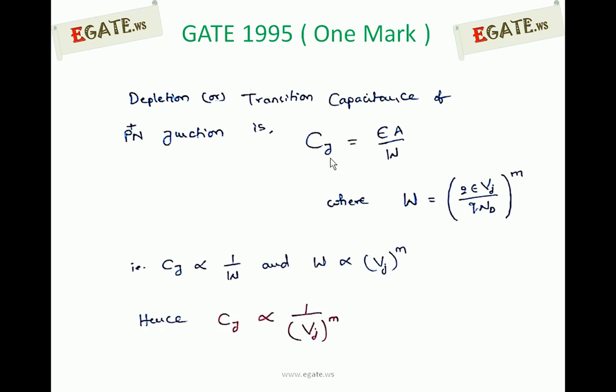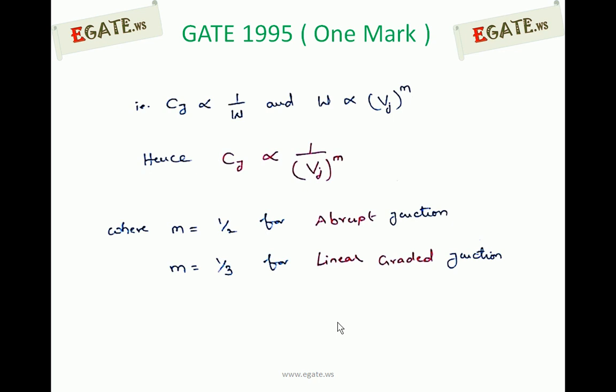So from this equation we can see that Cj, the junction capacitance, that is depletion capacitance, is proportional to 1 by W, whereas W is directly proportional to Vj to the power of m. So Cj is proportional to 1 by Vj to the power of m, otherwise Cj proportional to Vj to the power of minus m. Then what is the value of m? m is equal to 1 by 2 for an abrupt PN junction, and m is equal to 1 by 3 for a linearly graded PN junction.